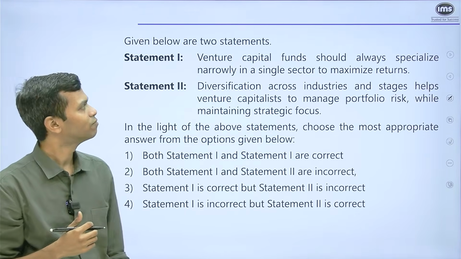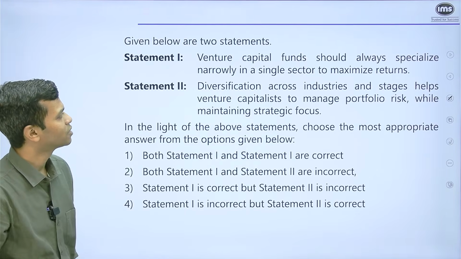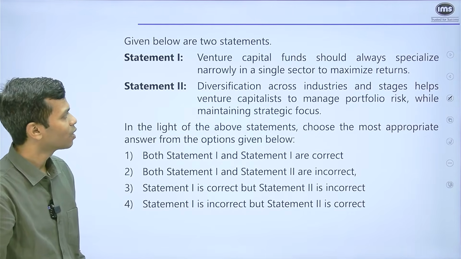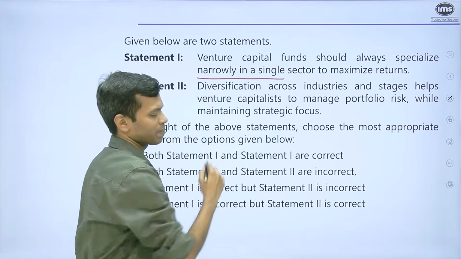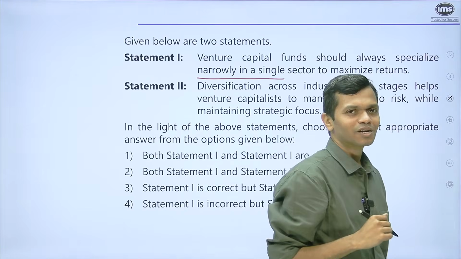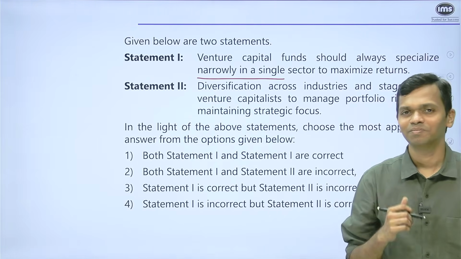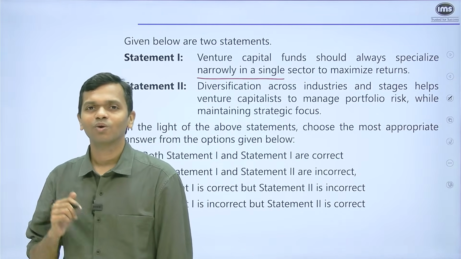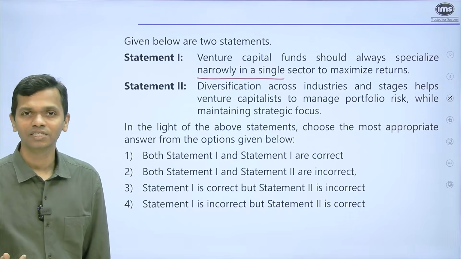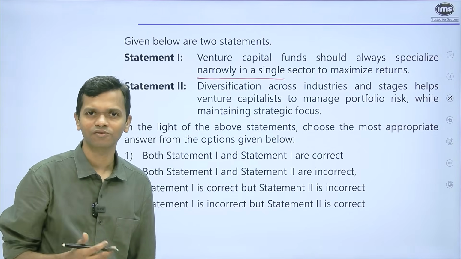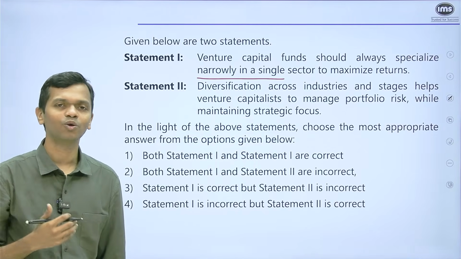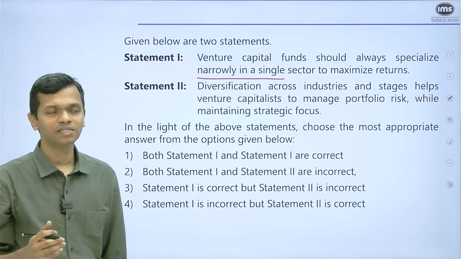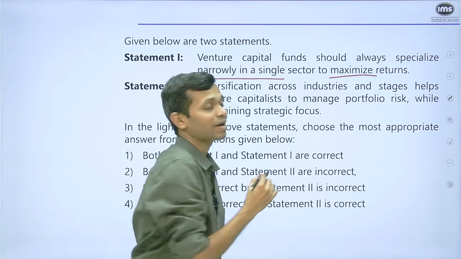We'll move on to the next one, which says there are 2 statements. Let's read out the statements first. Venture capital fund should always specialize narrowly in a single sector. Okay, now let's say you're going to start a VC fund. You're going to make investments and you want to make return on those investments. Would you focus on a singular sector or a single industry? Not really. Of course, there are specialized funds that exist, but they would not put all their bets on one particular thing. So, focusing narrowly in a single sector will not be able to maximize returns.